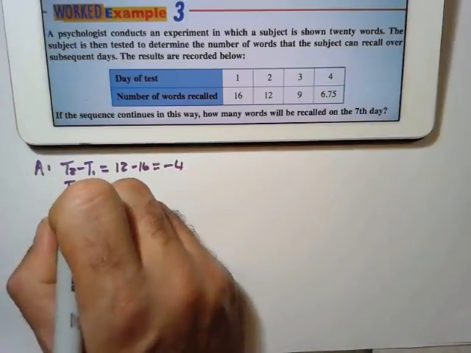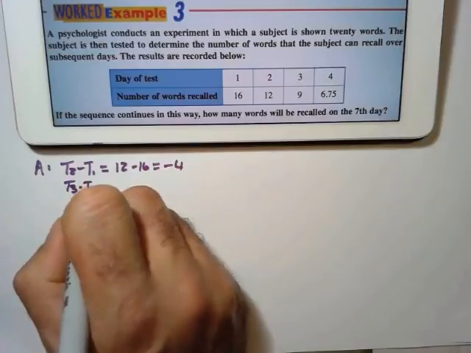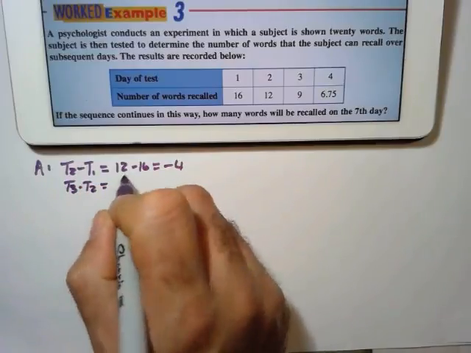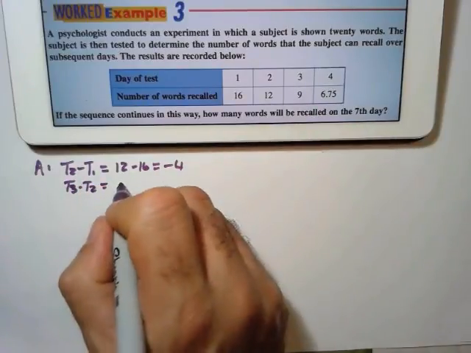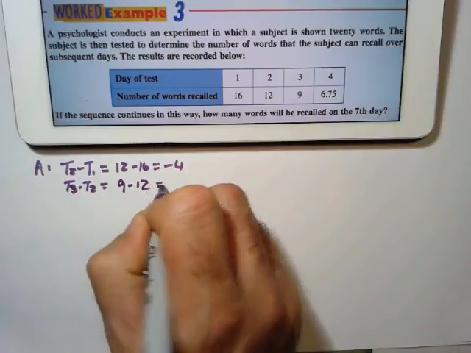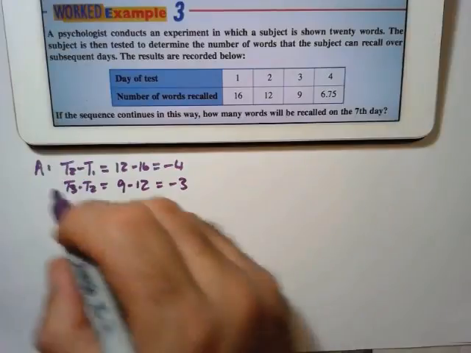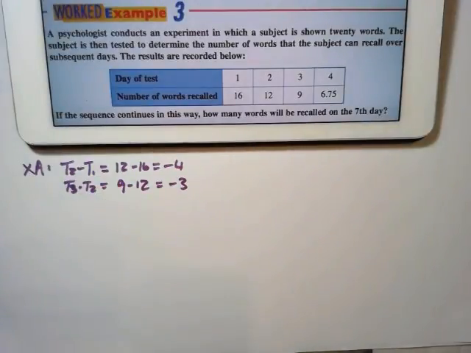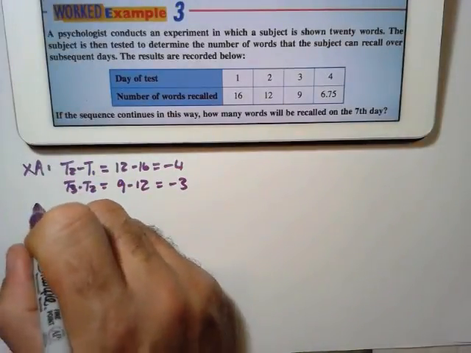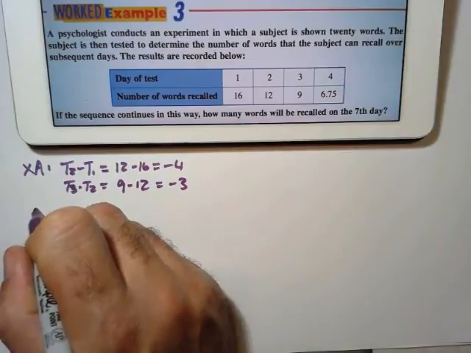I'm going to say T3 take away T2, which is 9 take away 12, that is -3. So I can see that this is not an arithmetic sequence, so then I test for a geometric.